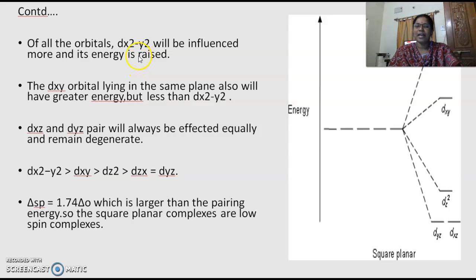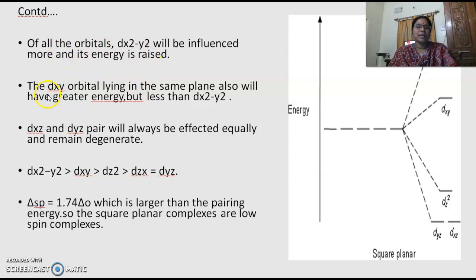So whatever d orbitals are lying on the xy axis, they will be influenced because the angle between them will be a little bit closer, hence obviously they will suffer repulsions. So repulsions means they will move higher to the barycenter or energy barrier.